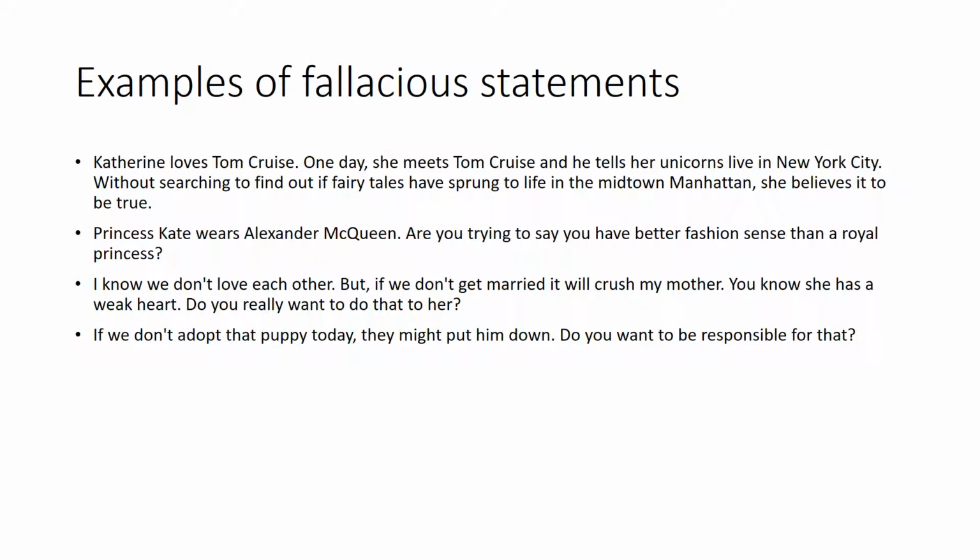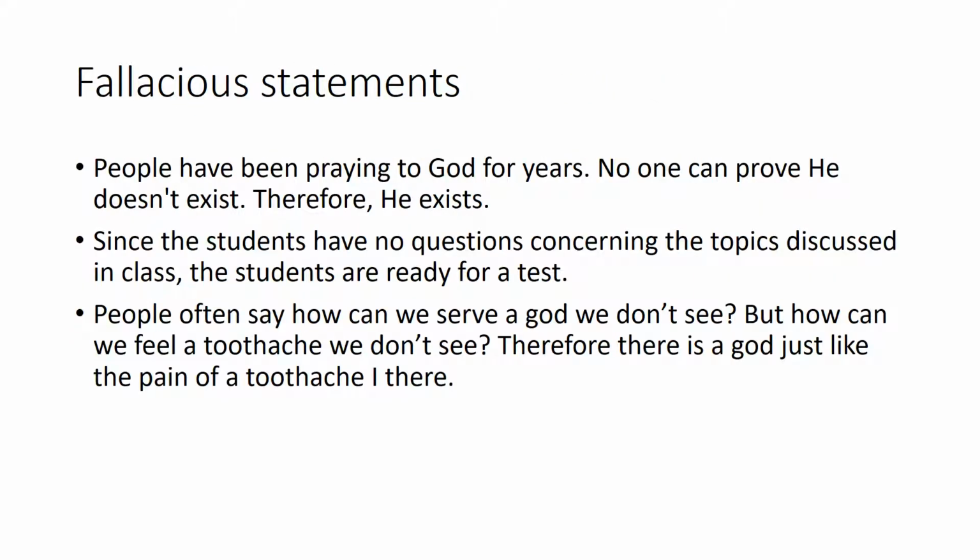Examples of fallacious statements. Catherine loved Tom Cruise. One day, she meets Tom Cruise and he tells her unicorns live in New York City. Without searching to find out if fairy tales have sprung to life in Midtown Manhattan, she believes it to be true. Another example. Princess Kate wears Alexander McQueen. Are you trying to say you have a better fashion sense than a royal princess? And there we have 2 other examples, but we don't have to go into details with them. These are fallacious statements that we made by ourselves. These are original fallacious statements.